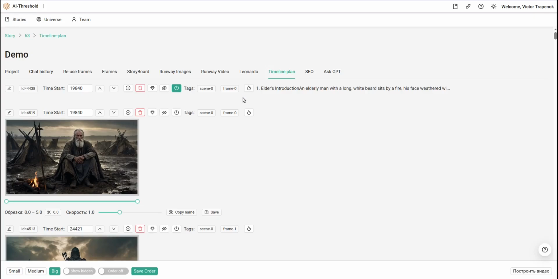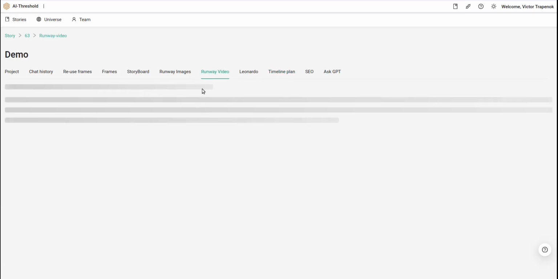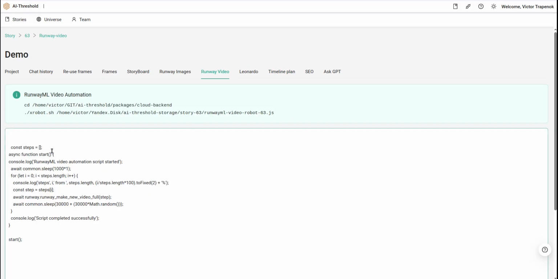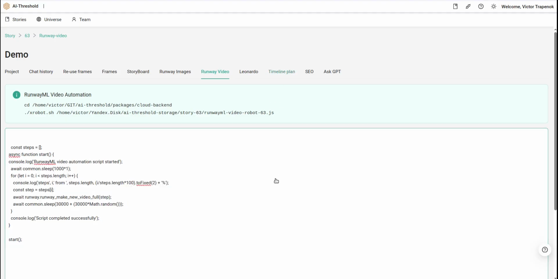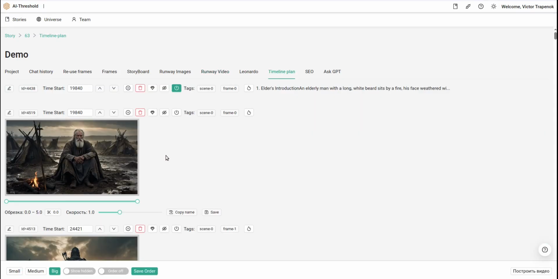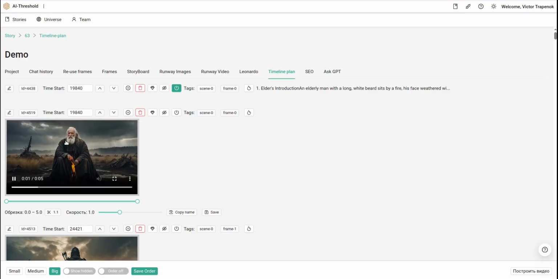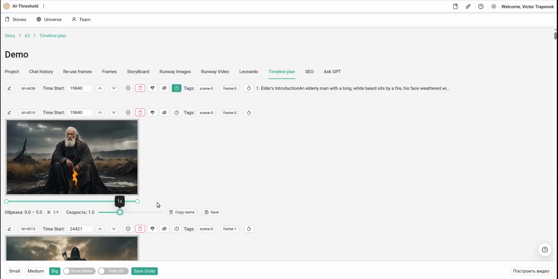As soon as my video fragments were generated with the Runway automation, I can go to the time plan. Yes, automation is done. The loop is empty, so I can go to the time plan and check my videos. I check the video, adjust the speed.